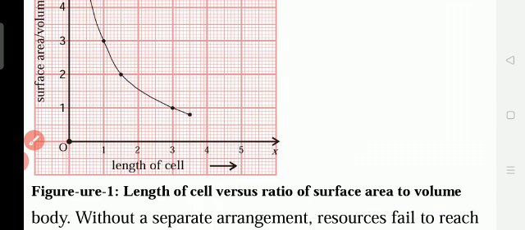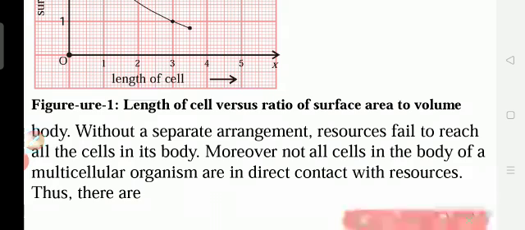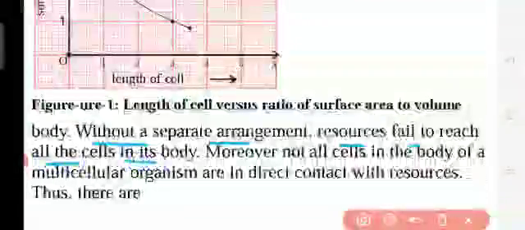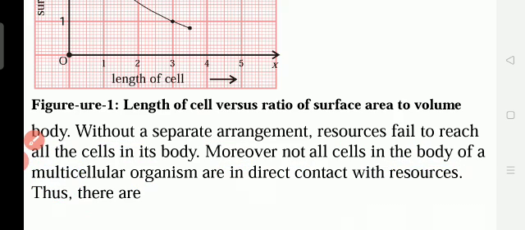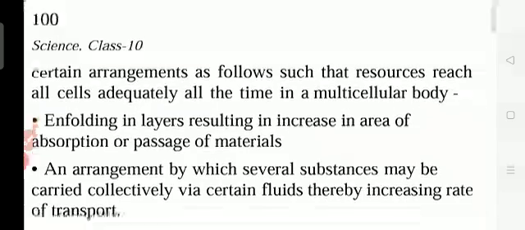So the next here we will read: without a separate arrangement, resources fail to reach all the cells in its body. Moreover, not all cells in the body of a multicellular organism, multi means what? Many. We have many cells. Unicellular means single cell, like amoeba, paramecium, bacteria, they have a single cell. They are in direct contact with resources. Okay, so unicellular organisms have direct contact, that means they directly take the food inside.